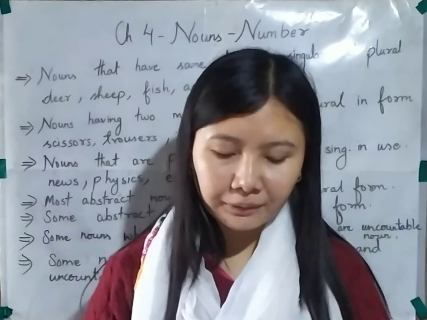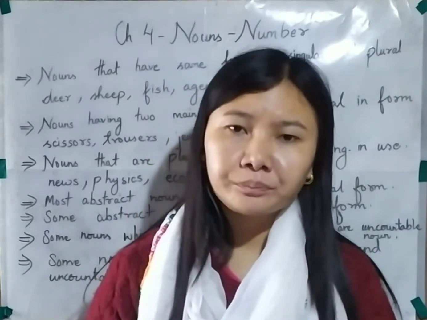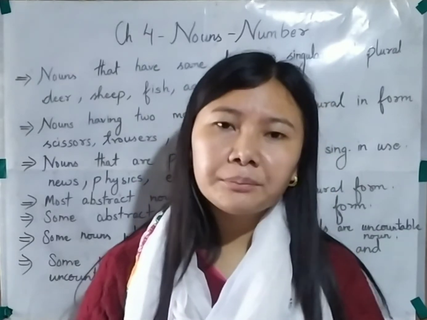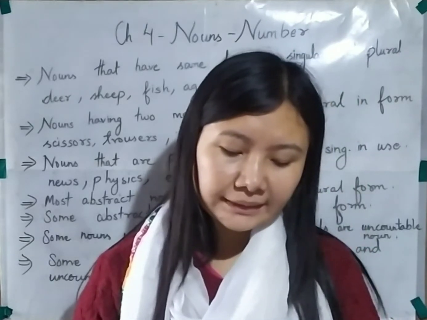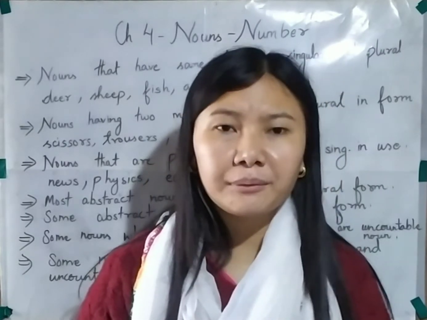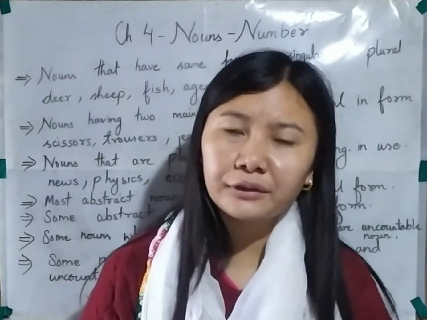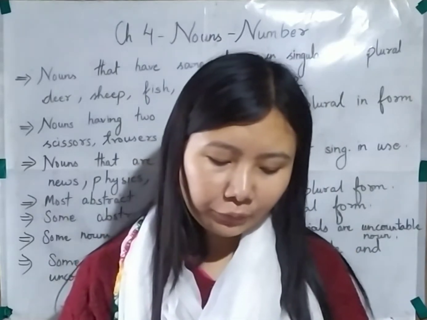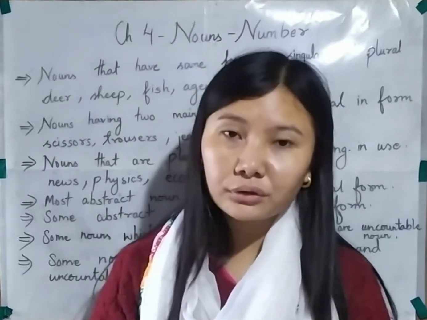However, you need to keep in mind that there are some abstract nouns that have a plural form. Some examples are provided here, like glory, glories, decision, decisions, creation, creations, truth, truths. So most of the abstract nouns don't have a plural form, but some of the abstract nouns do have a plural form, like we saw in this case: glory, glories, creation, creations, decision, decisions, truth, truths.